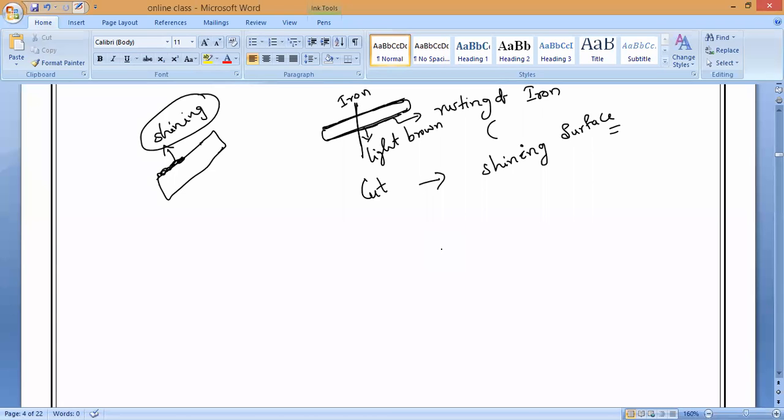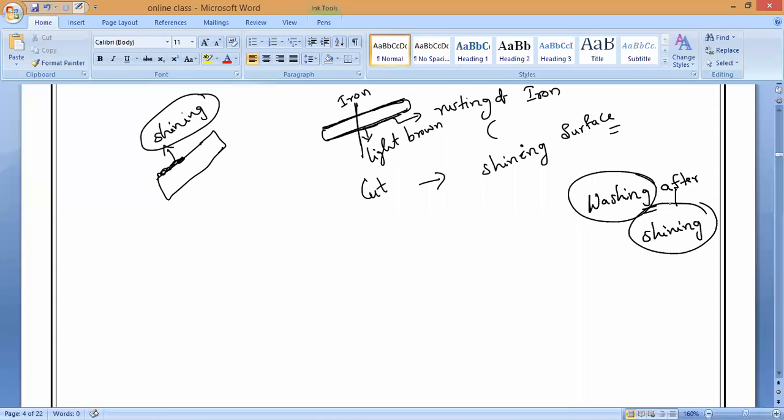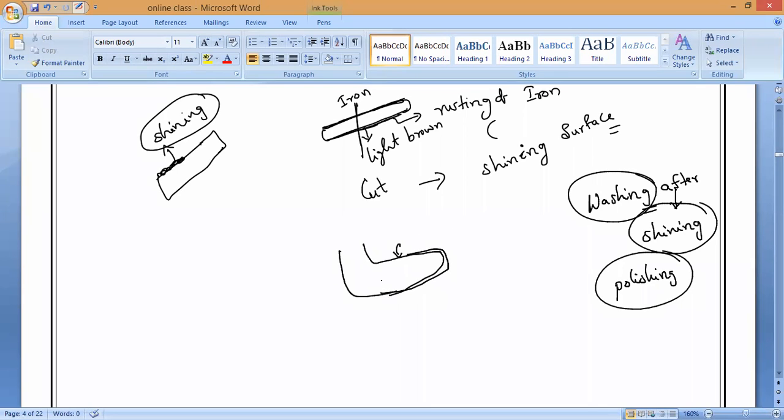Regularly they go for polishing or washing. Do you remember, guys? They go to the gold shop and ask them to wash it properly. After washing, it will be shining more nicely. Yes or no? That is only called polishing. For example, if you have a shoe and you polish it with shoe polish, it will be very shiny, right? That is what polishing is.